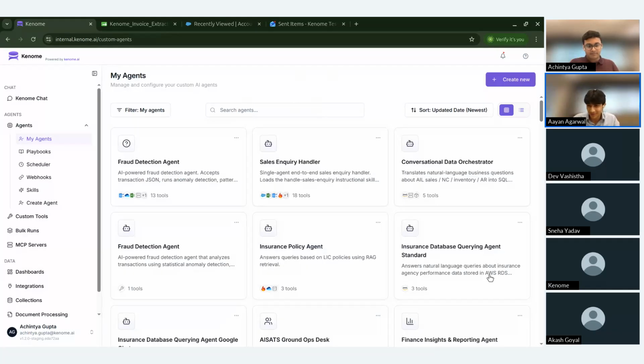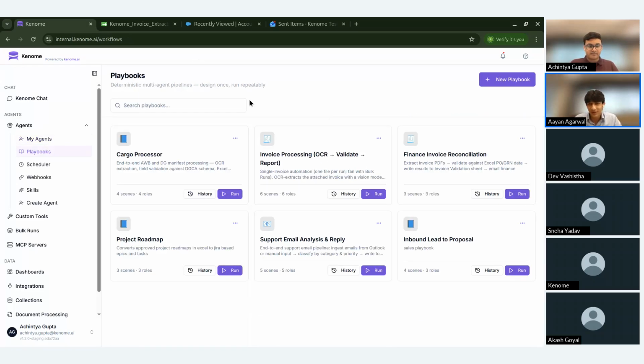So, custom agents are basically for general uses. However, we do have a feature called playbooks, which are in case you want more deterministic flows, or maybe there are some standard operating procedures in your enterprise. So I'll head on to the playbooks page, right?